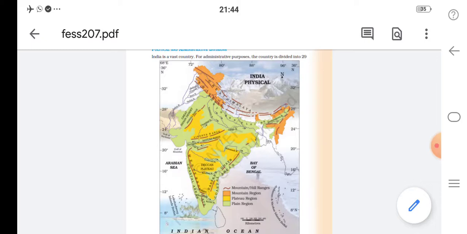So the Deccan Plateau is the oldest plateau in India. The yellow color is plateaus, and the green color is plain regions, the plains, which are fertile land formed by the Indus and Brahmaputra rivers and also other rivers, but the biggest ones are the Indus, Ganga and Brahmaputra rivers. So this is the physical map of India.